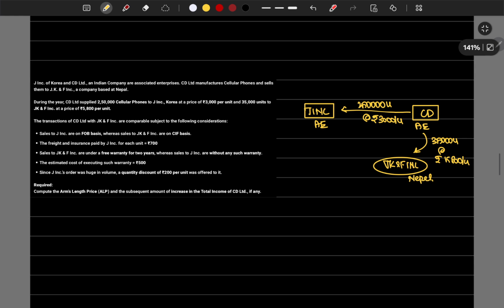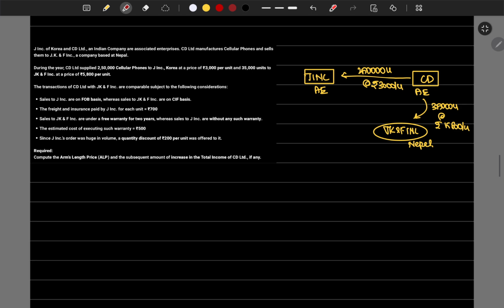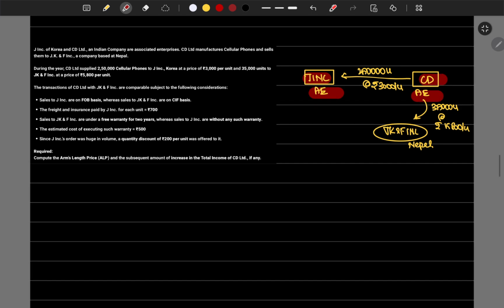Then comes transfer pricing. Very interesting question. J Incorporation Limited, which is Korean AE, and CD Limited, which is Indian AE, and JKF Incorporation is the Nepal company.